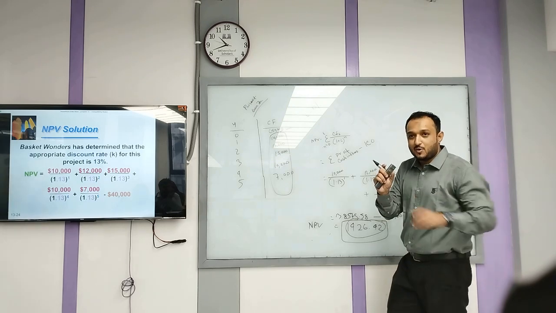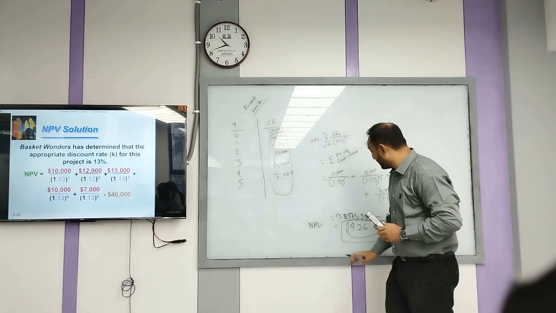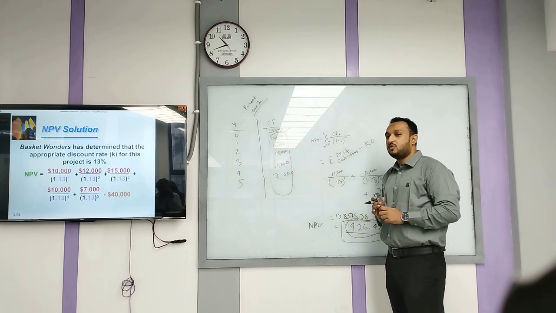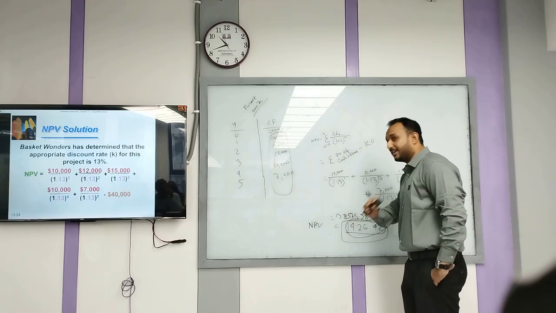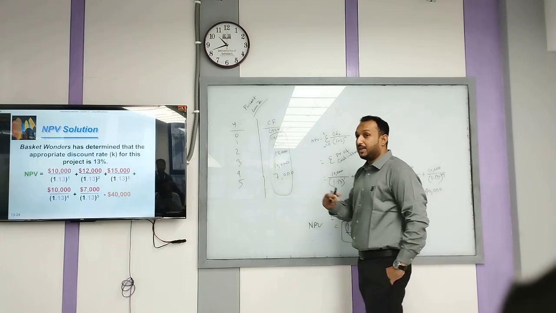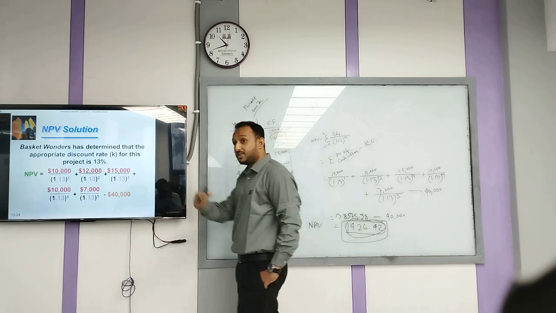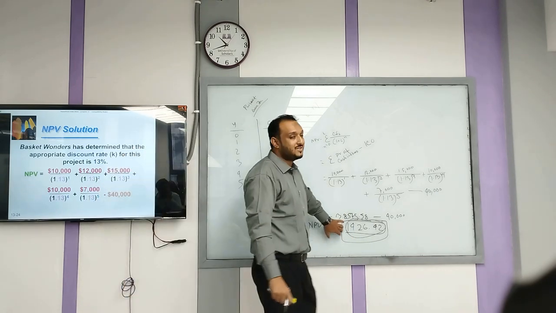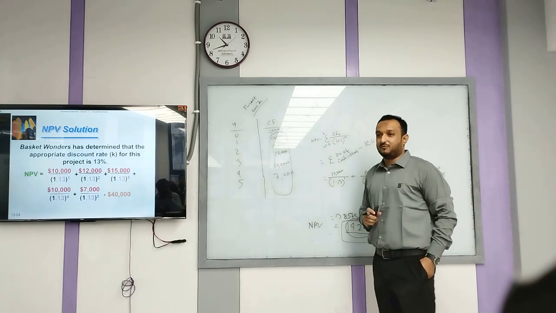We talk about shareholder value maximization: this positive NPV increases your shareholders' wealth exactly by this amount. How? Because this amount will be adjusted into your share price, so ultimately your share price will increase by this amount if it were positive.